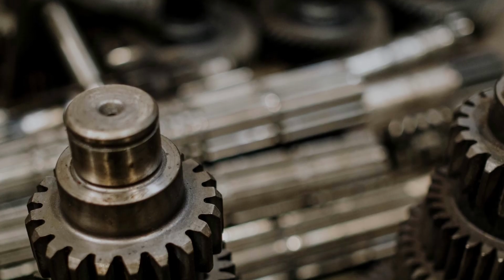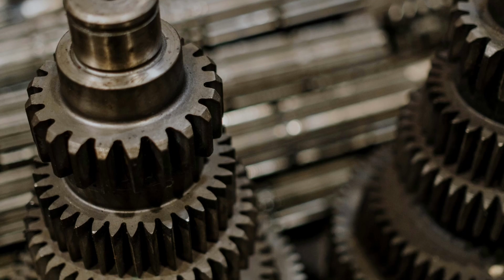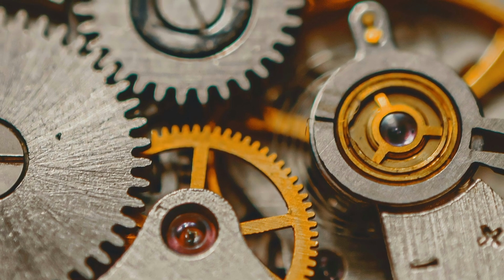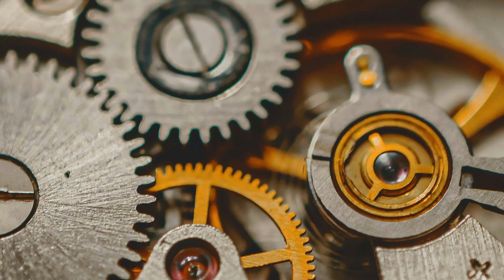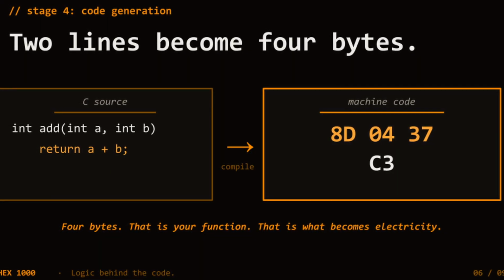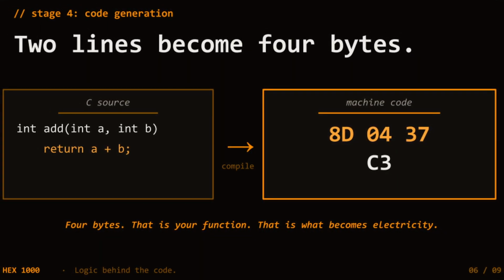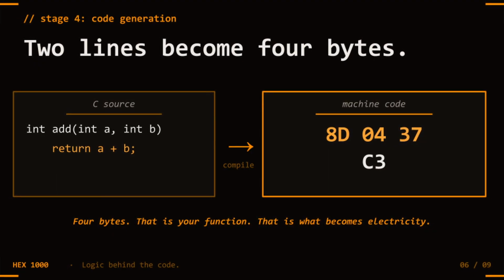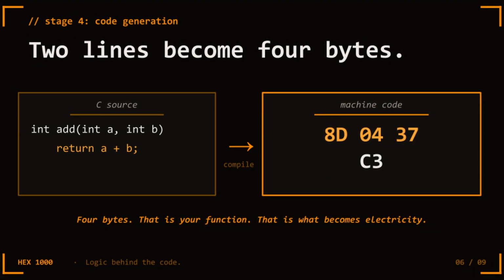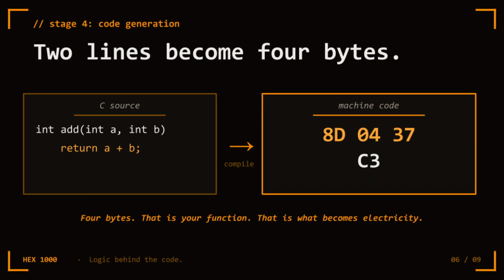Then optimization. GCC notices this function is simple enough to inline, to replace every call to it with the actual addition, eliminating the function call overhead entirely. And finally, code generation. Your 2-line function becomes 4 bytes: 8D, 04, 37, C3. That's the add instruction and the return. 4 bytes. That's your entire function in the language the CPU actually speaks.